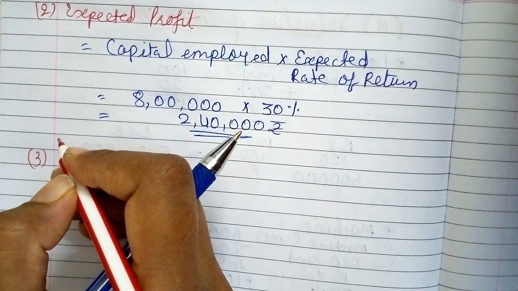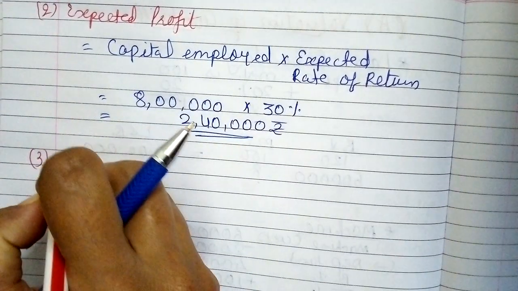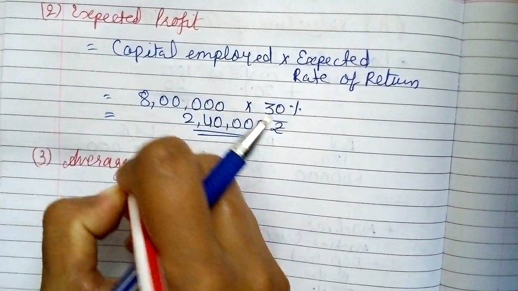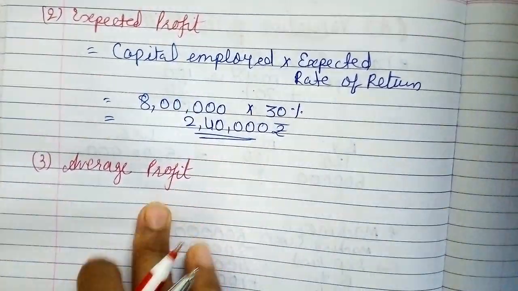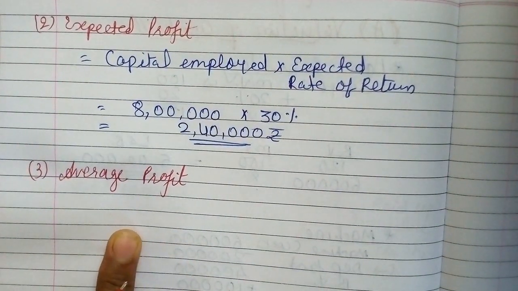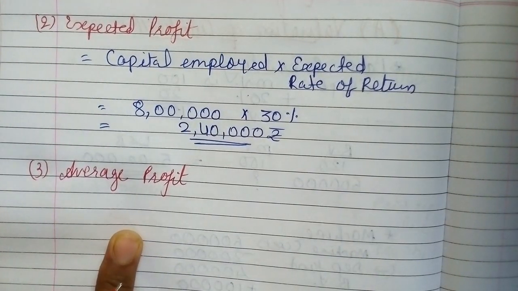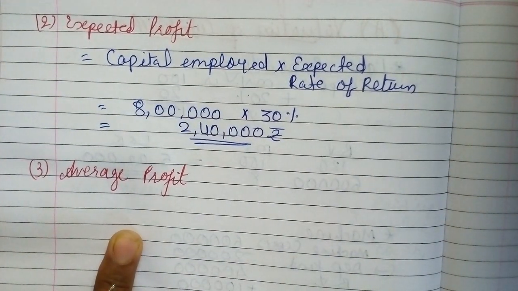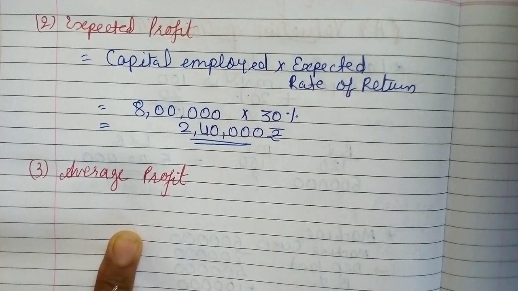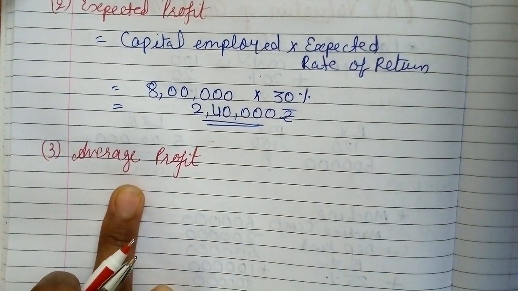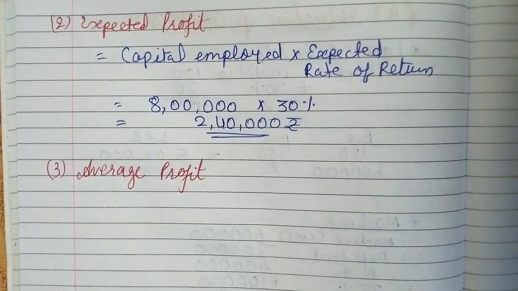Third step, that is average profit. See, here I am writing the word average profit because in the last example average profit was directly given, so just we need to make the adjustments in that. So directly we have taken the word average adjusted profit, right? But here the average profit of last 3 years are given separately. So firstly, total profit of last 3 years are given, right? Year 1, 2, 3 respectively, that is 1 lakh, 1,60,000 and 2 lakhs. So firstly we need to calculate average profit and then we'll move towards average adjusted profit, right?